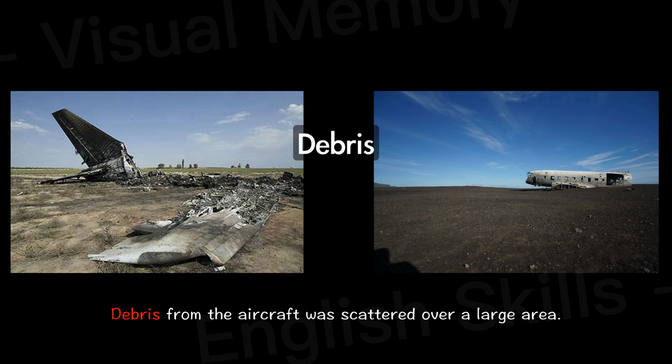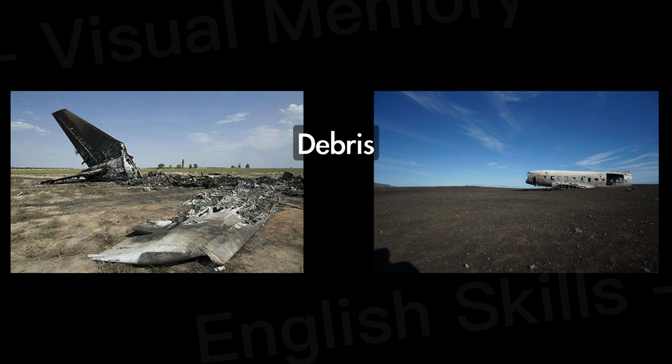Debris. What is debris? Debris from the aircraft was scattered over a large area. Debris. Broken or torn pieces of something larger.